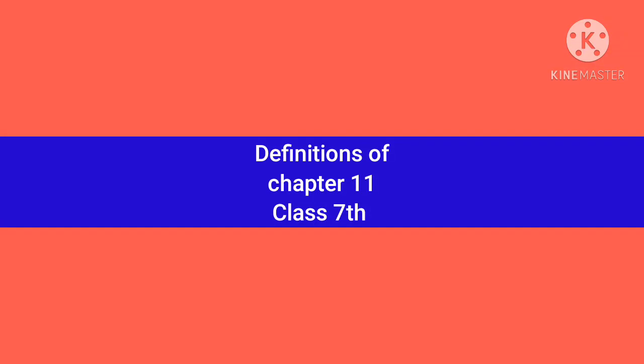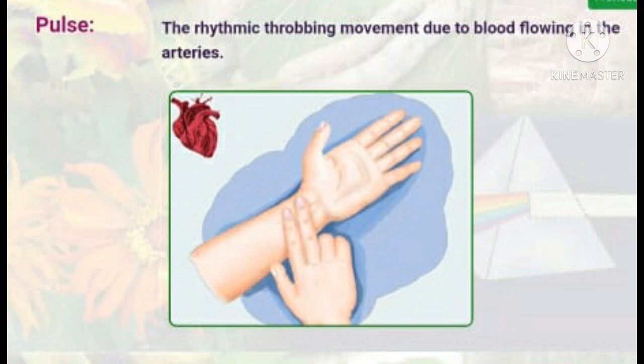Definitions of Chapter 11, Class 7th. Pulse, the rhythmic throbbing movement due to blood flowing in the arteries. So, this movement is called pulse. It can be measured by placing hand on the wrist.